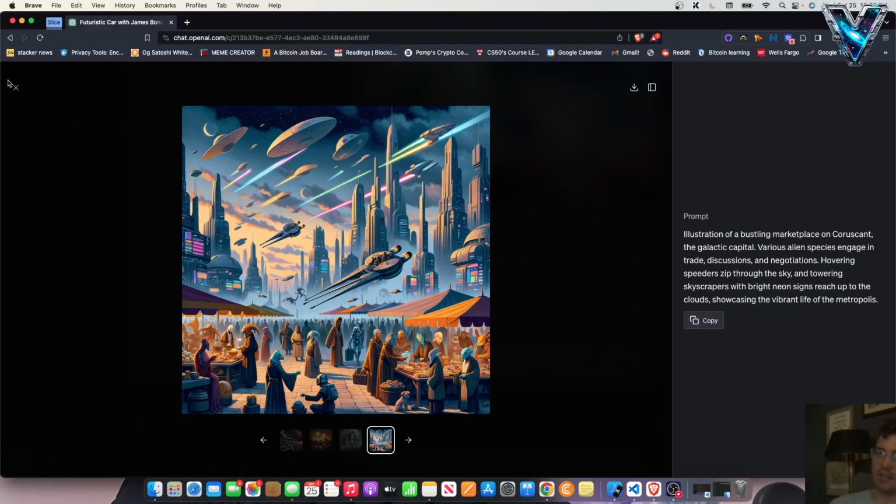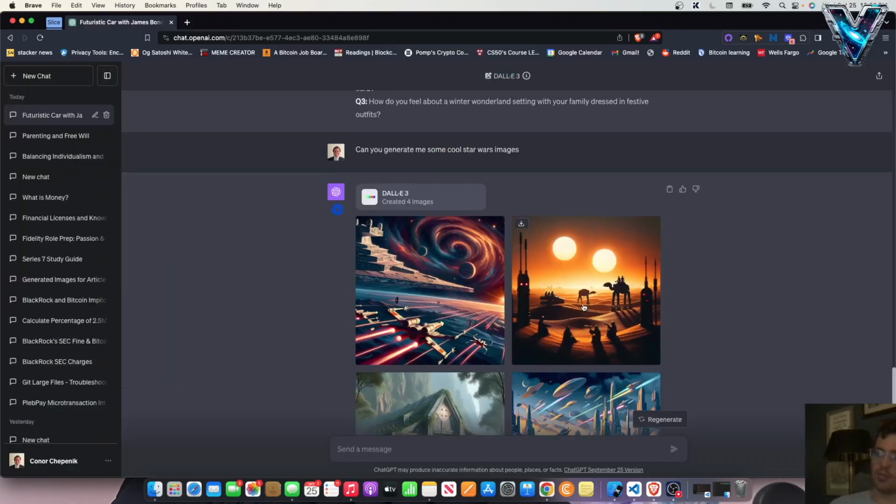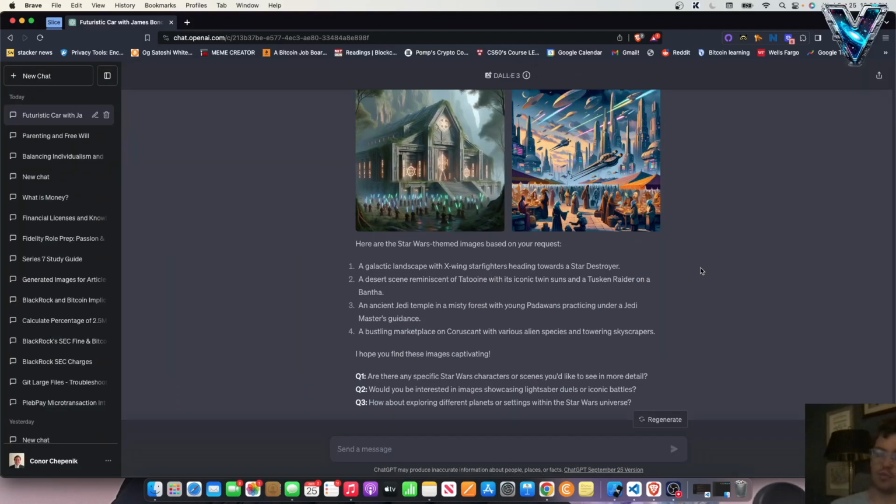So yeah, as you can see, these tools are already incredibly powerful. It will take your prompt and improve your prompt tenfold. And on top of that, they're just going to get better at generating these images. It can already generate almost any image of almost any person doing this stuff. One thing I'll note is be on the lookout for deepfakes, because if it can do this with images, it could probably take your voice, if your voice is out there anywhere on the internet, like mine is obviously if you're watching this video, and you can use that to basically re-engineer someone's voice and then call someone's family. So yeah, if you get a call from a number that says scammer likely, probably don't answer it.